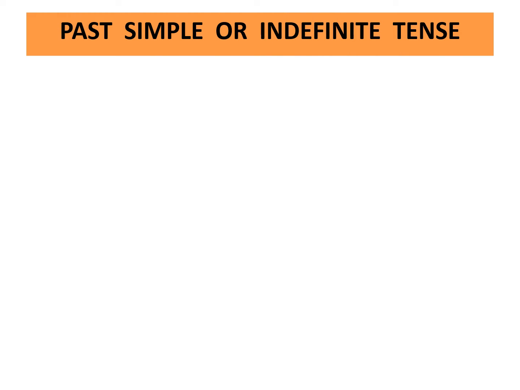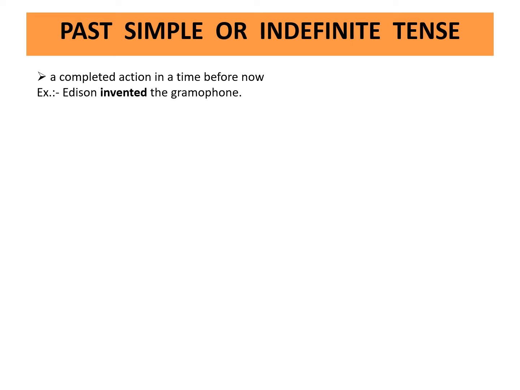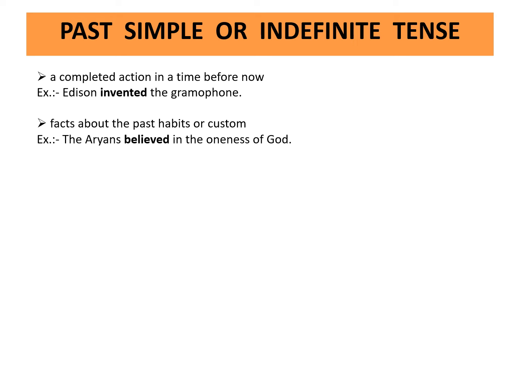Past simple or indefinite tense. It is a completed action in a time before now. Example, Edison invented the gramophone. It describes facts about past habits or customs. Example, the Aryans believed in the oneness of God. Did is used with he, she, it, they, we, you.